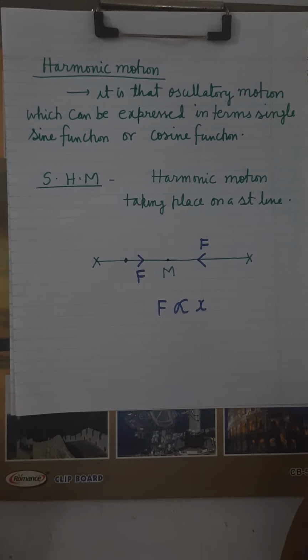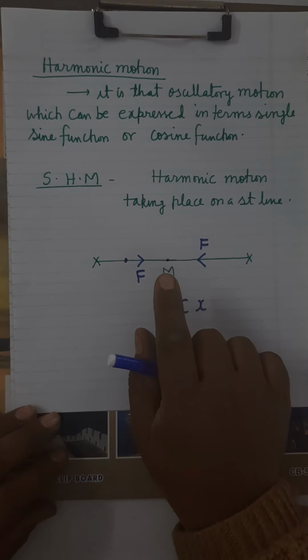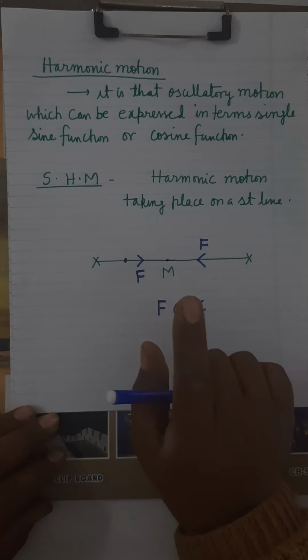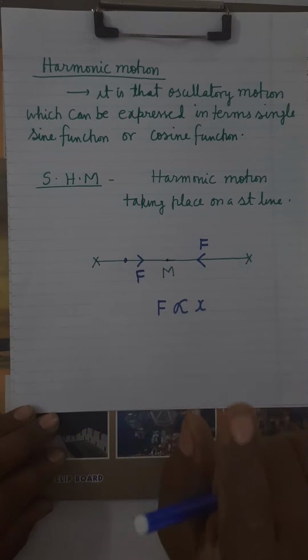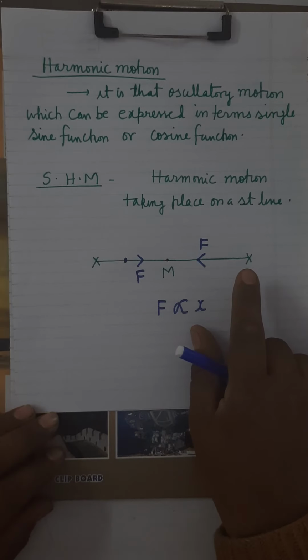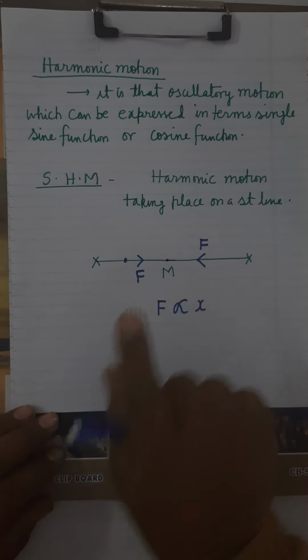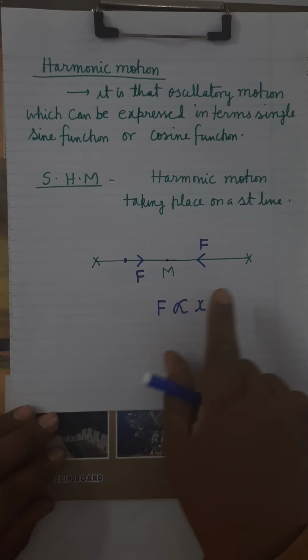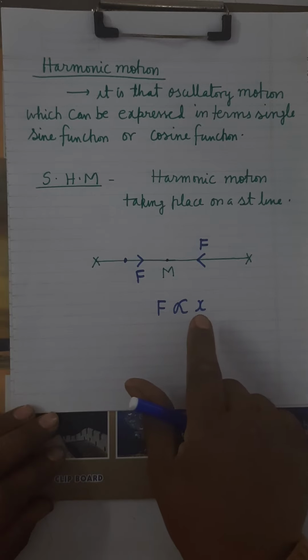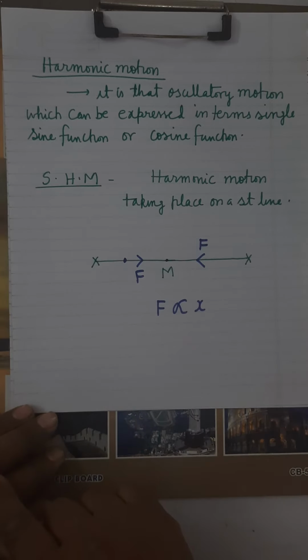What is simple harmonic motion? You can see once again, a body is said to execute SHM if it describes to and fro motion about a mean position on a straight line under the influence of a restoring force which is always directed towards the equilibrium position, which is always directed towards the mean position and is directly proportional to the displacement of particle from the mean position.